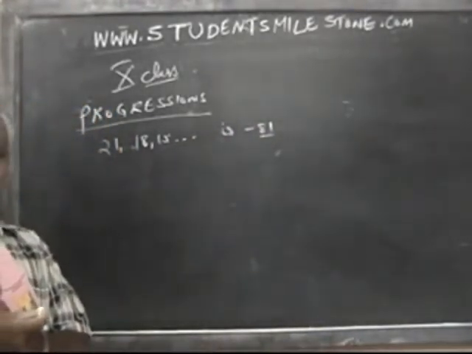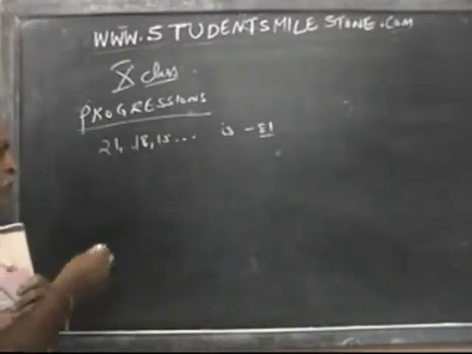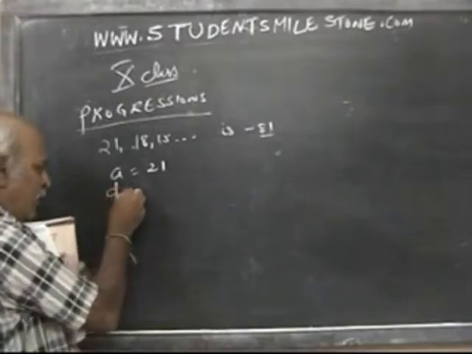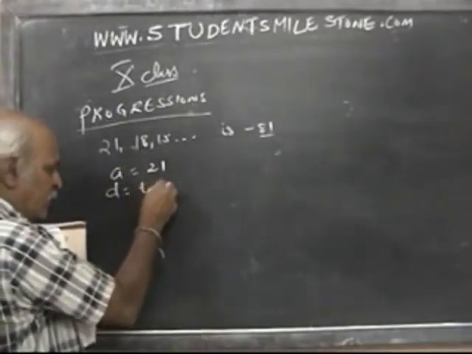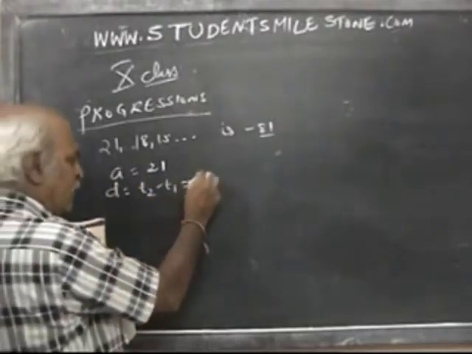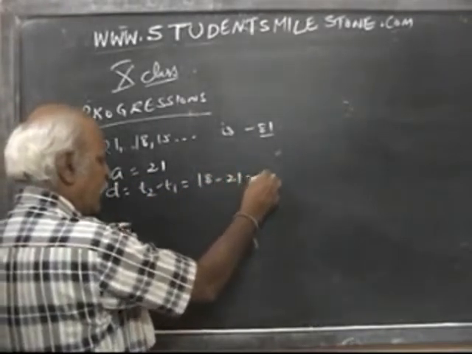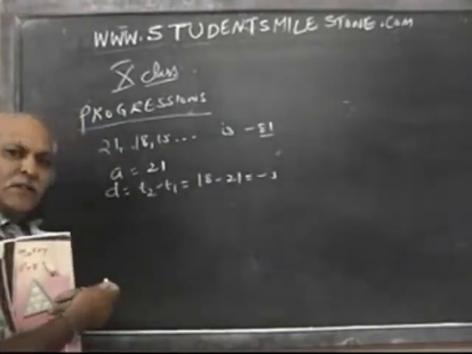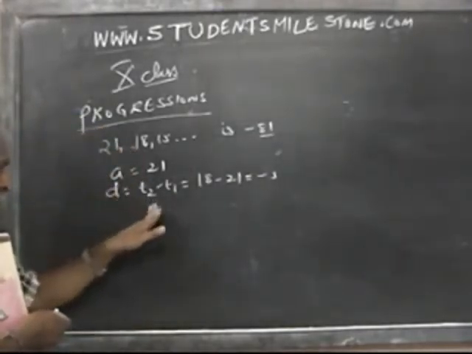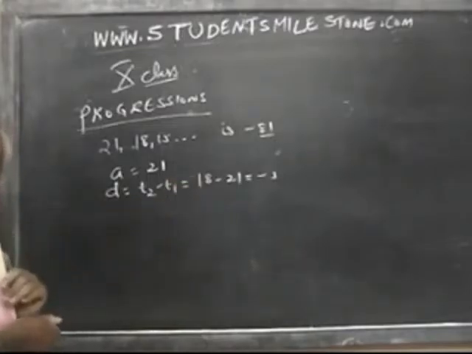Now, this is a topic which is very, very important in the series. Now, what do we have to start with? A is equal to 21. Common difference is second term minus first term, T2 minus T1. So, 18 minus 21 is equal to minus 3. So the first term is 21, and the common difference T2 minus T1 is minus 3.